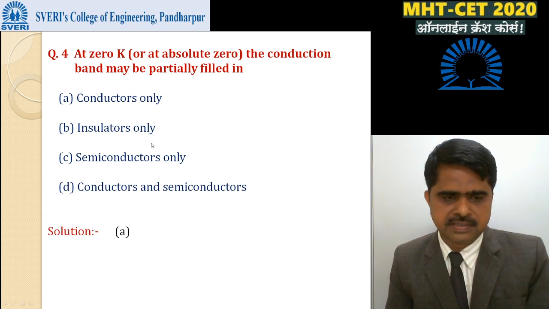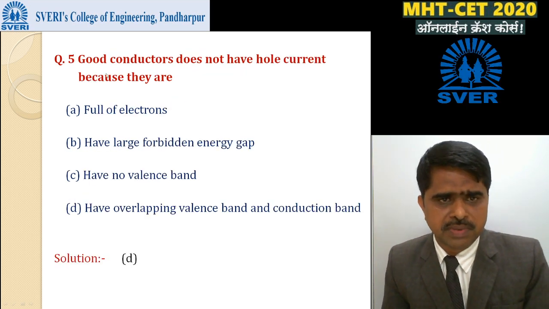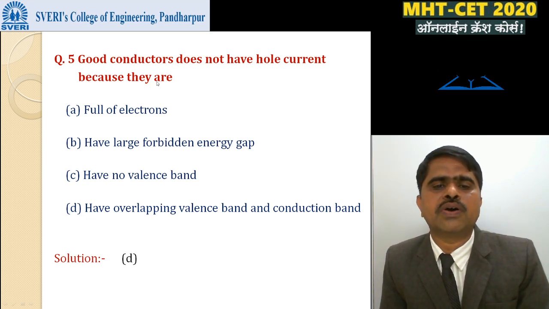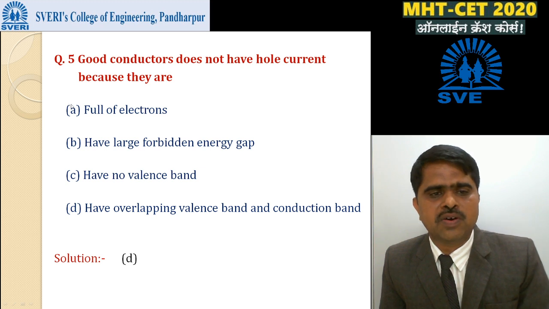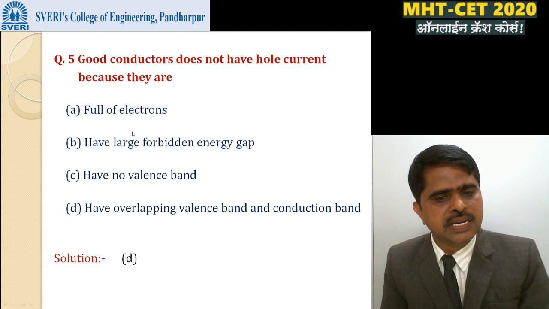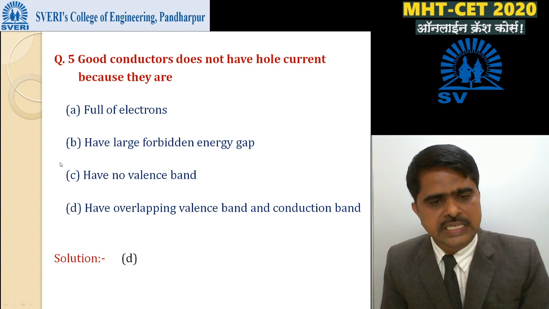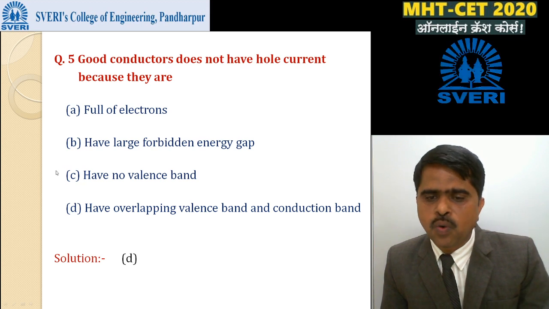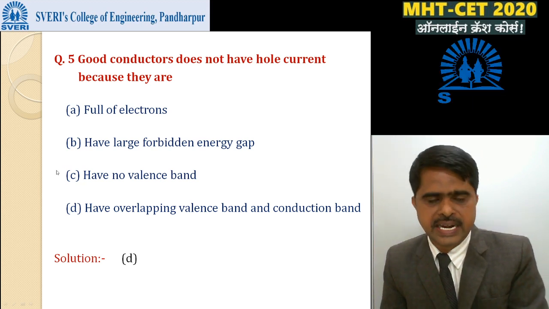Okay. Then next, MCQ number 5. Good conductors do not have hole current because they have: option A, full of electrons; second, large forbidden energy gap; option C, no valence band; and option D, overlapping of valence band and conduction band.